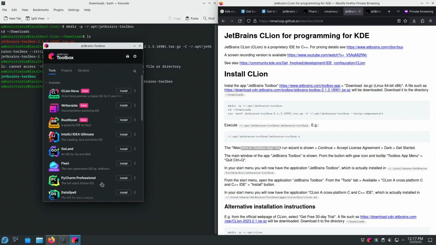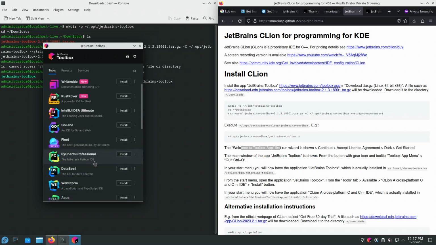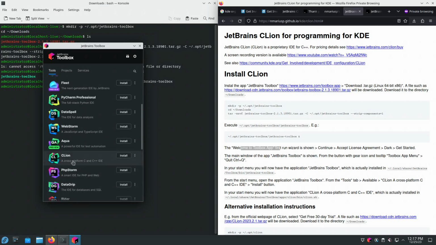Get started. And here are all of the applications from JetBrains that we can install. We'll not install CLion Nova. This is a preview integrated development environment for C++. We will go with CLion. So go install.